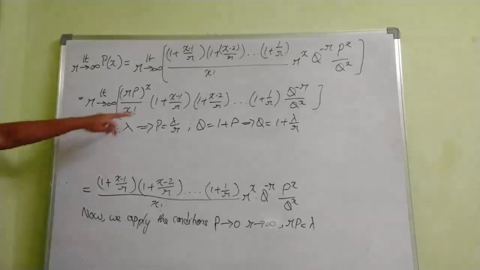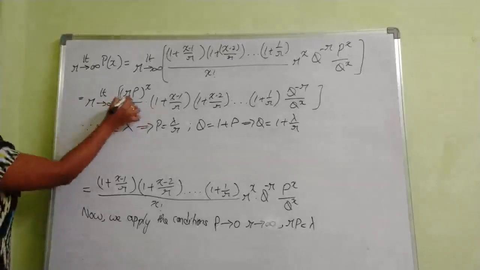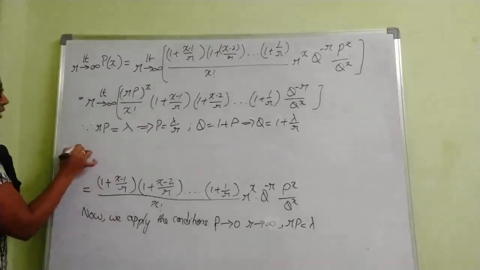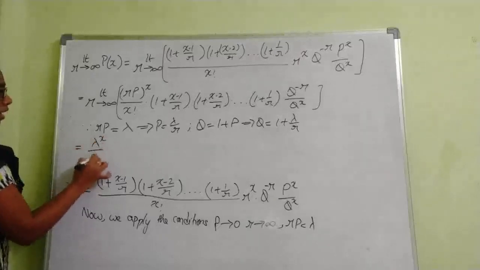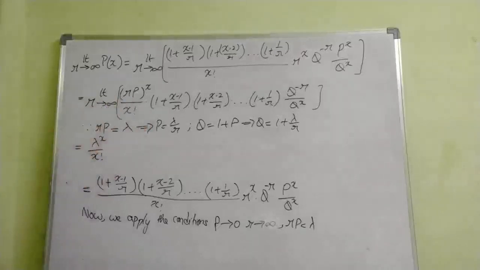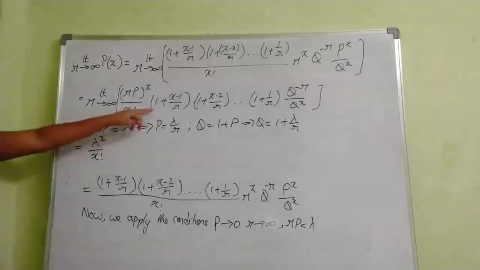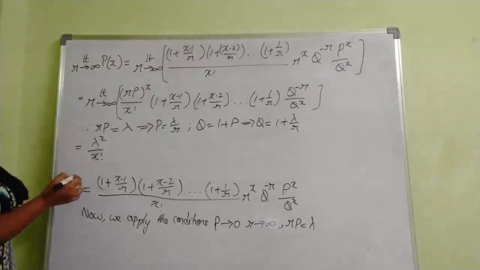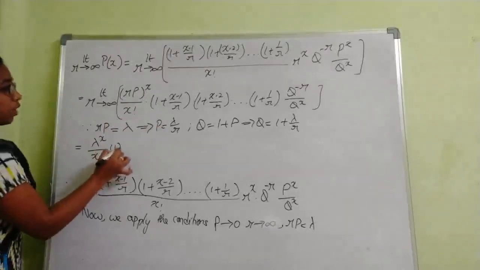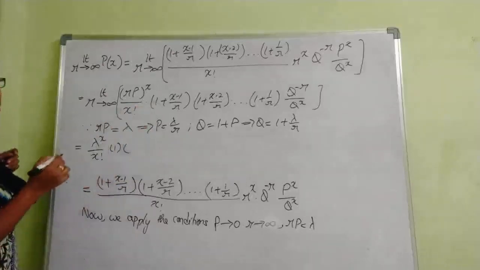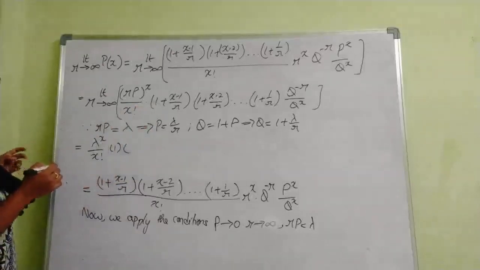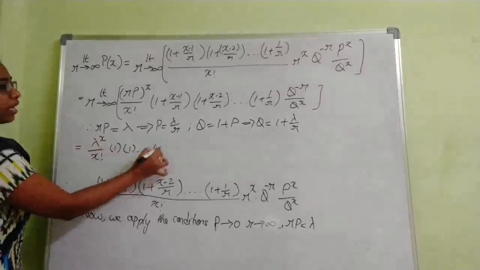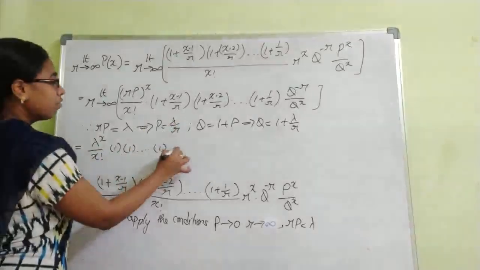So you can apply limit to these values. So first, what is RP? RP means this is lambda. So lambda power x by x factorial. So here if you apply limit r tends to infinity, 1 plus 1 by infinity. So we know 1 by infinity is 0. So 1 plus 0 it is 1. So 1 into second term also, 1 by r, 1 by infinity is 0, 1 plus 0 is again 1. So on, 1 plus 1 by r again it is 1, into these values you have to apply limits, right?